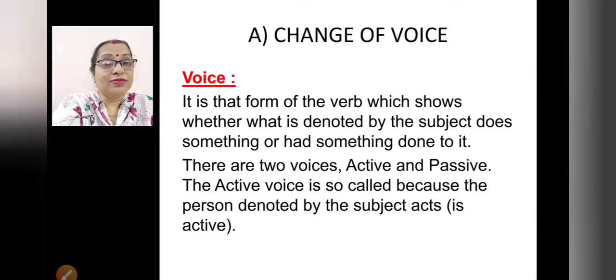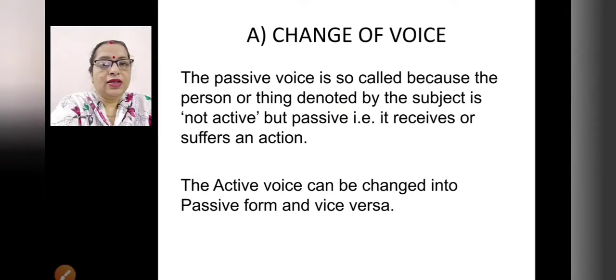So the word active is self-explanatory. If the subject is active, it is active voice, right? The passive voice is so called because the person or thing denoted by the subject is not active but passive. That is, it receives or suffers an action. So the active voice can be changed into passive form and vice versa.